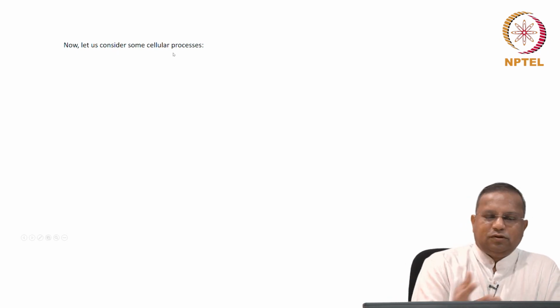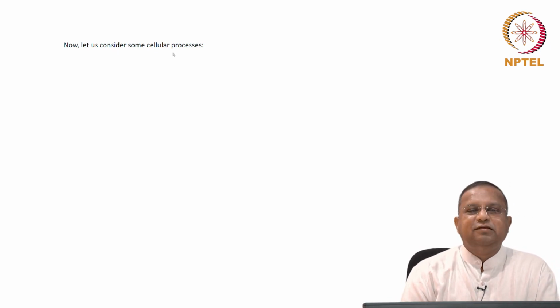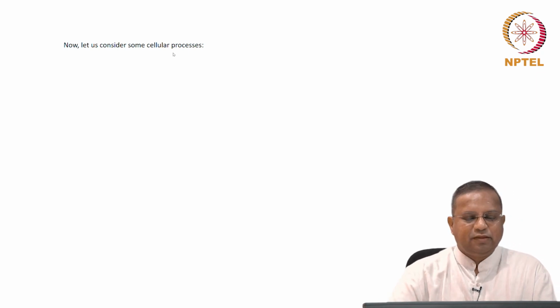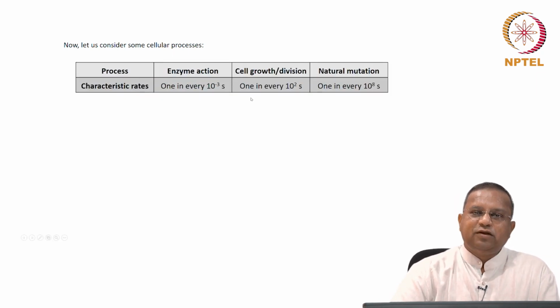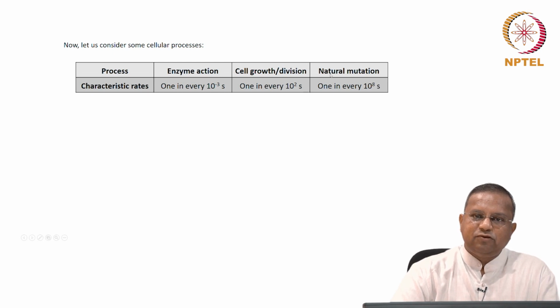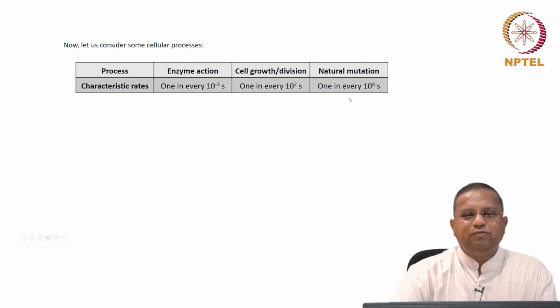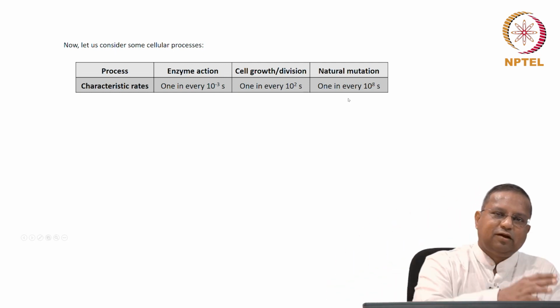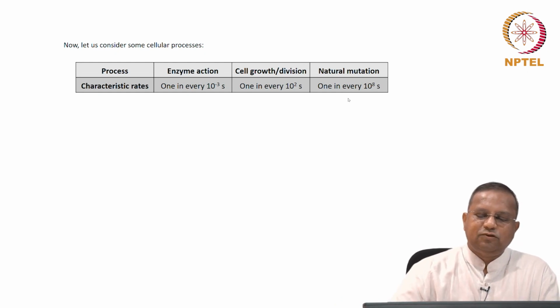Now, let us move closer to our system of interest. We will consider some cellular processes. We are going to consider 3 different cellular processes. One is enzyme action with a characteristic rate of 1 every 10 power minus 3 seconds. Cell growth or division, 1 every 10 power 2 seconds, 100 seconds, let us say. And the process of natural mutation, which takes a long time for a mutation to happen, a change in DNA that gets transferred from one population to the other and so on and so forth.